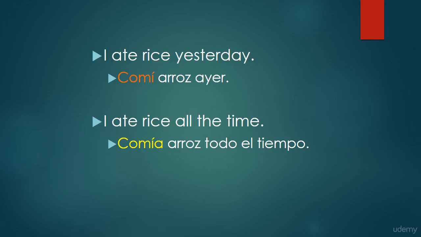The second example we have, I ate rice all the time. And in Spanish, we would actually conjugate this in the imperfect tense using comía arroz todo el tiempo. The exact same verb you can see in English, I ate, right? Well, one implies a single occurrence defined in past tense.